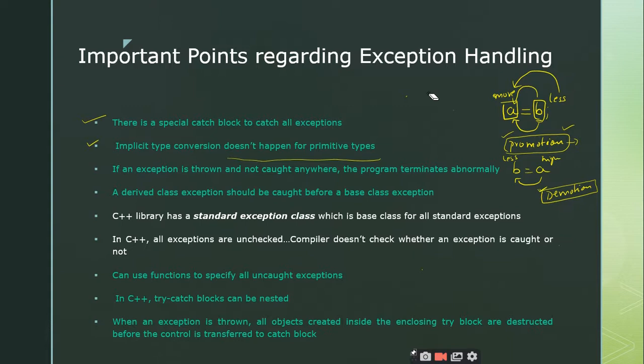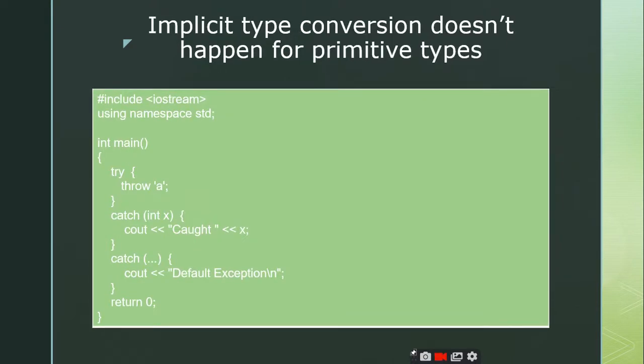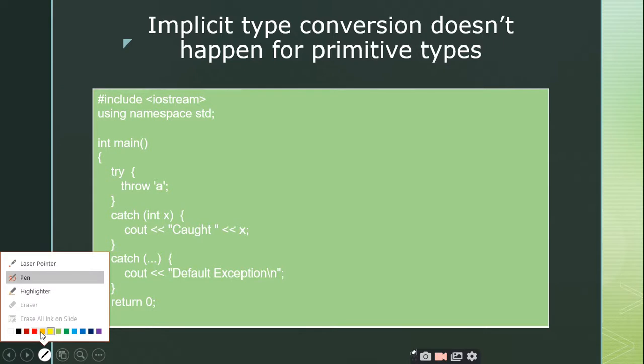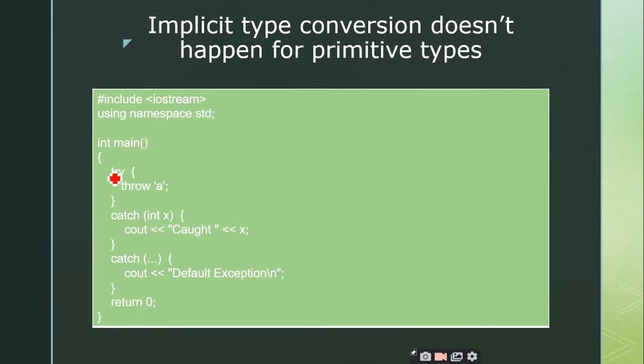Yes, sir. Right. So let me take one more example here. Implicit type conversion does not happen for primitive data. It is also a very simple example, right? I take a main block, and within the main block I take one try block, and within the try block I throw A. Now tell me, what is this A? What type of data? Character, right? So I am going to throw a character value.